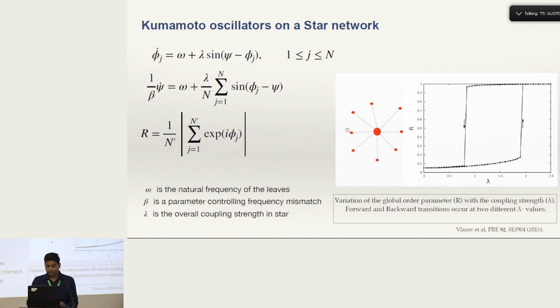In this star network, there's a hub. For the hub, the dynamics is given by this equation, and for each node, the dynamics is given by the other equation. Then we plot this order parameter R to show that as we change the coupling strength lambda, in the forward direction the transition point is different compared to when we move in the backward direction.